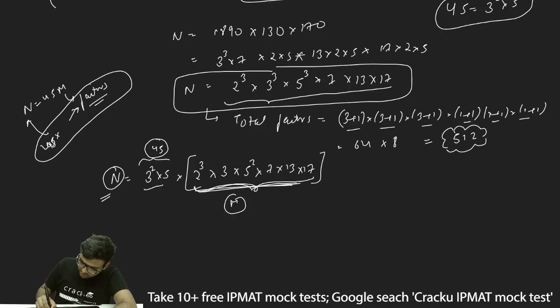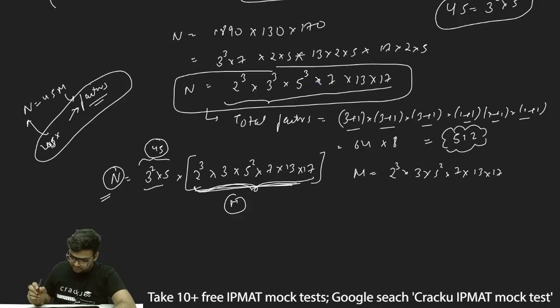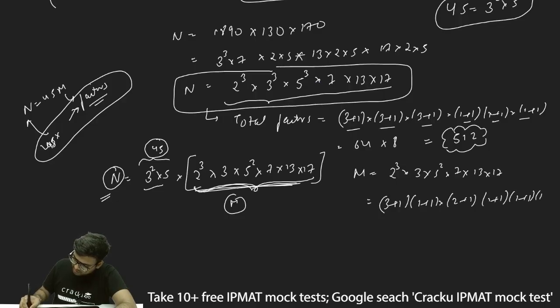So I'll assume m is equal to 2 cube into 3 into 5 square into 7 into 13 into 17. All the factors of m will now be multiples of 45 for n, which is what we need, the number of factors which are multiples of 45. So this will be equal to 3 plus 1 into 1 plus 1 into 2 plus 1 into 1 plus 1 into 1 plus 1 into 1 plus 1.